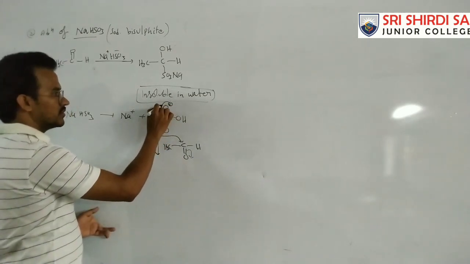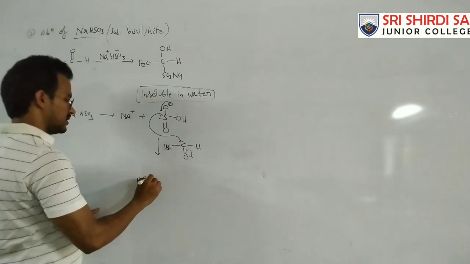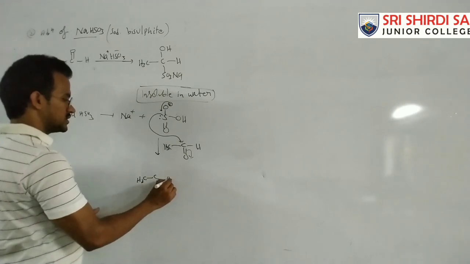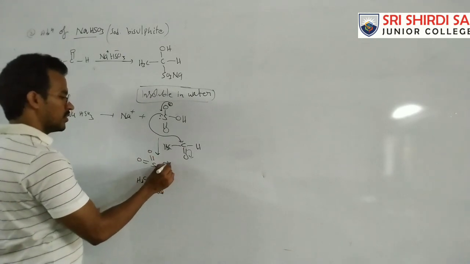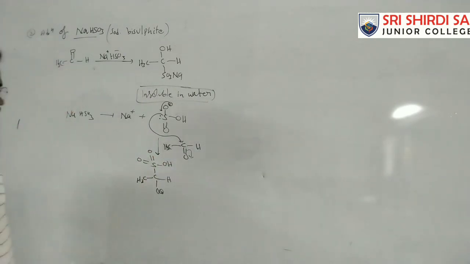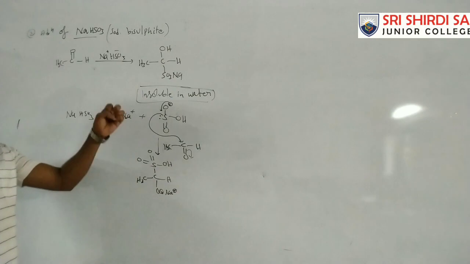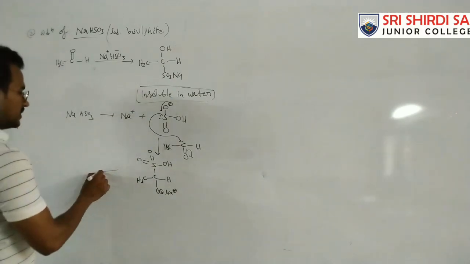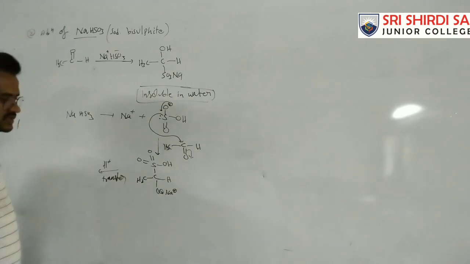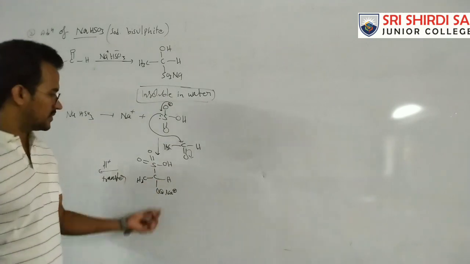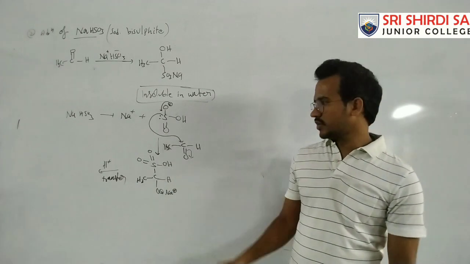Then immediately the electrons on the oxygen form a bond. So here CH3 C O minus, here H, sulfur double bond O, OH, and here O minus Na plus. It is a very important point. Sulfur forms a bond, and now H plus transfers. It is an acidic group actually, the SO3H group, the sulfonic acid group. It is an acidic group.